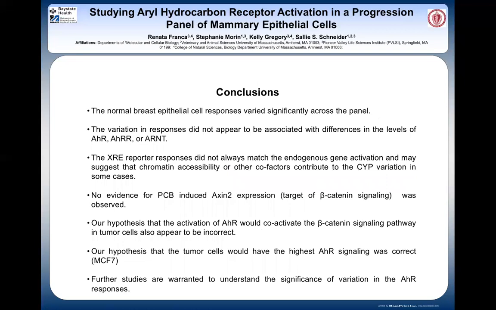Furthermore, our hypothesis that the activation of AHR could co-activate the beta-catenin signaling pathway in tumor cells appears to be incorrect. However, our hypothesis that tumor cells would have the highest AHR signaling was supported, with MCF7 having the highest CYP1A1 signaling. Further studies are warranted to understand the significance of variation in the AHR responses.